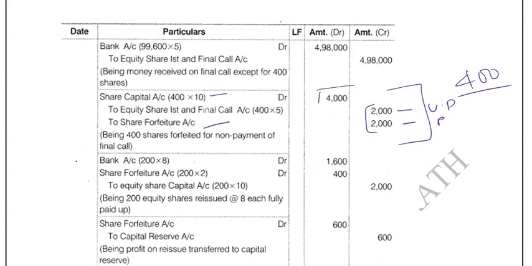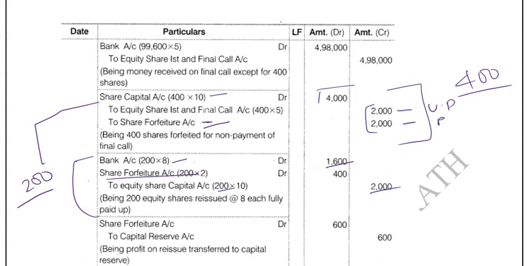So 2000 is a gain, and this 2000 can be used to set off the discount when the shares are reissued. So here comes the reissue. Out of this 400 shares, 200 shares are reissued. So bank will receive 200 into 8 rupees, 1600, and share forfeiture account we will debit, because share forfeiture has been credited. Now we will utilize that amount, the 2 rupees discount amount. Instead of debiting discount, we will debit share forfeiture. That means we will reduce the share forfeiture balance. So that is what we will do here, and balance will go to your equity share capital. This is the normal entry.